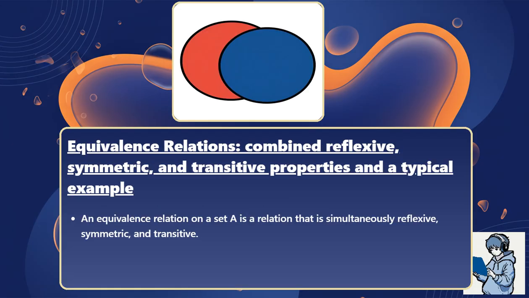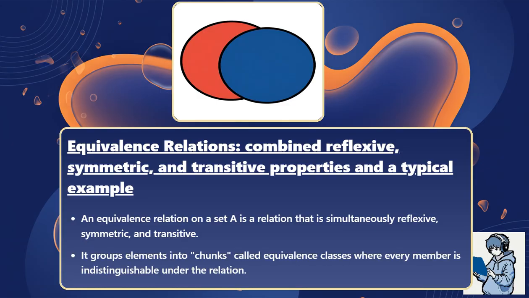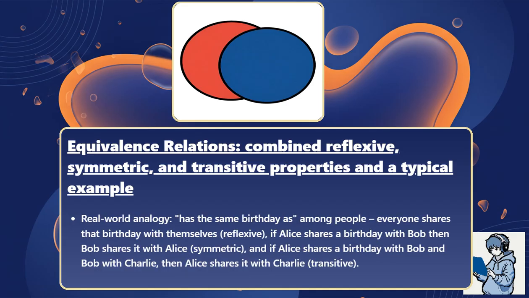An equivalence relation on a set A is a relation that is simultaneously reflexive, symmetric, and transitive. It groups elements into chunks called equivalence classes, where every member is indistinguishable under the relation. Real-world analogy: has the same birthday as, among people. Everyone shares that birthday with themselves, which is reflexive. If Alice shares a birthday with Bob, then Bob shares it with Alice, which is symmetric. If Alice shares a birthday with Bob and Bob with Charlie, then Alice shares it with Charlie, which is transitive.